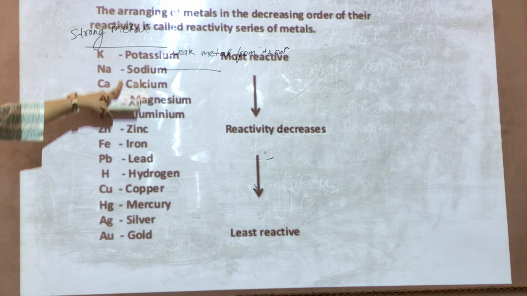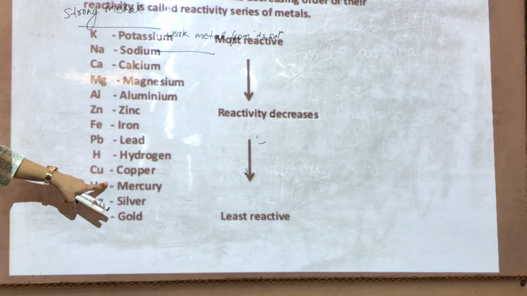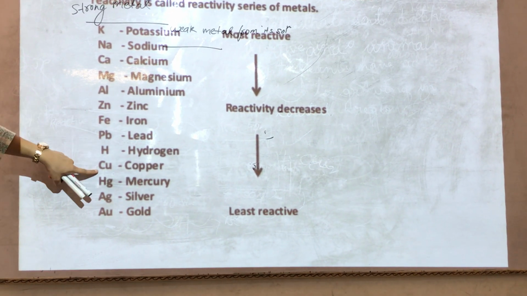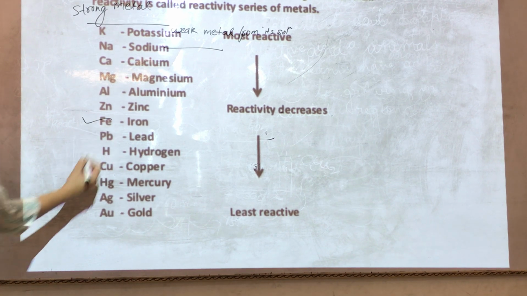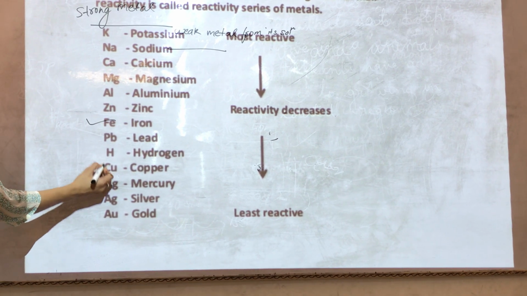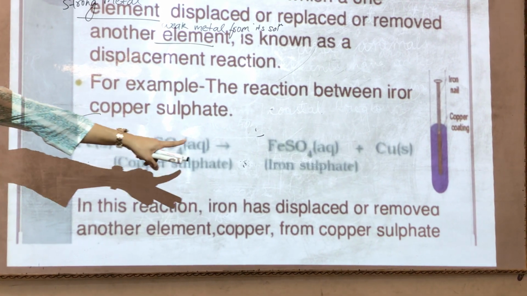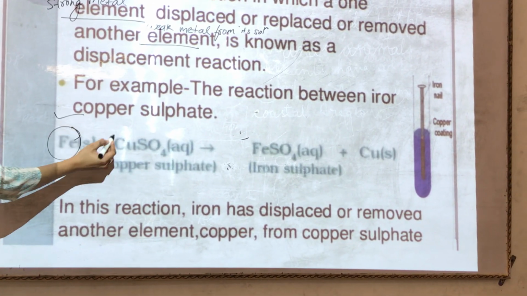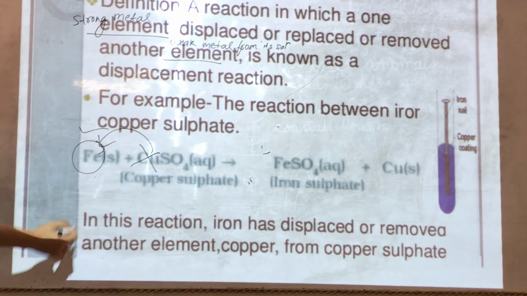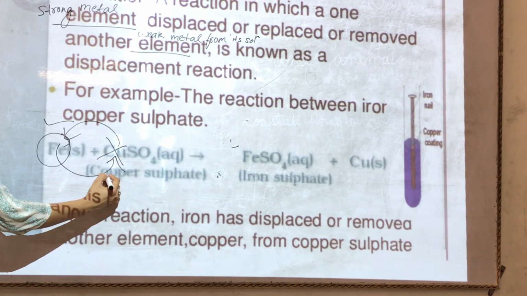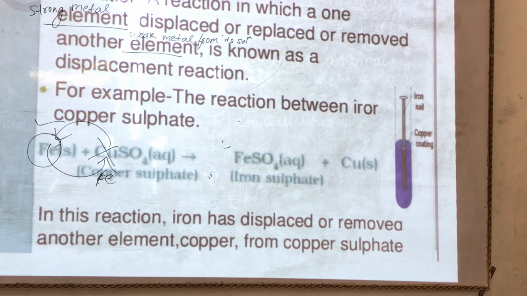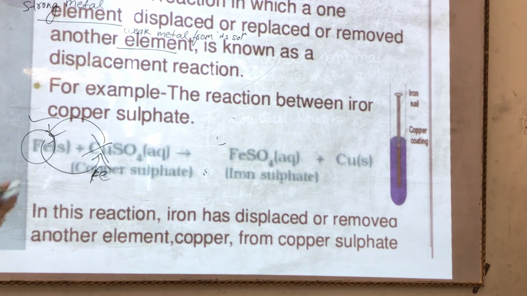If you see the reactivity series, you will see that iron is above copper. So iron can easily replace copper from its solution. The result will be FeSO4. Fe has replaced copper from its solution and has taken its place.